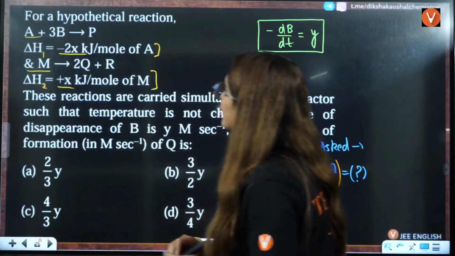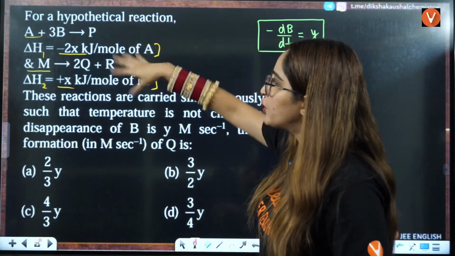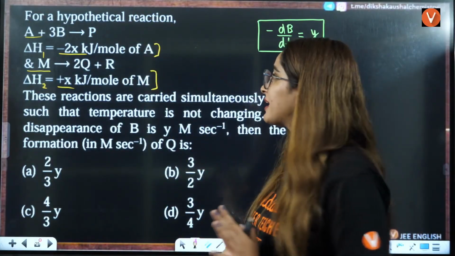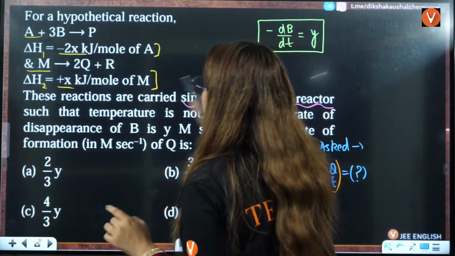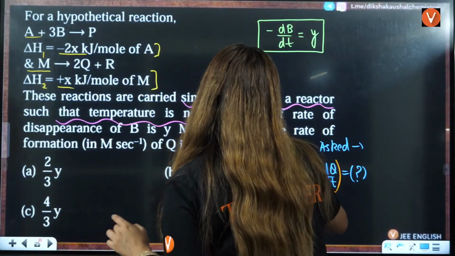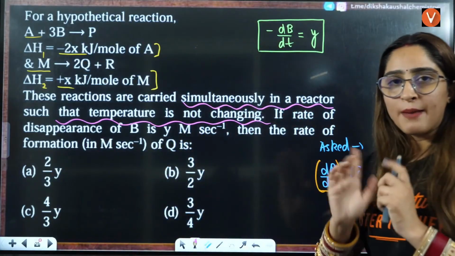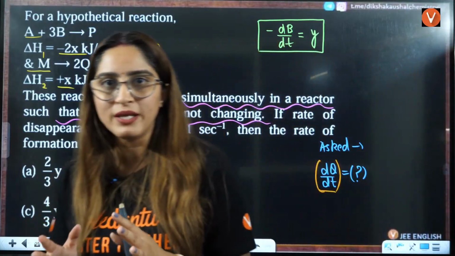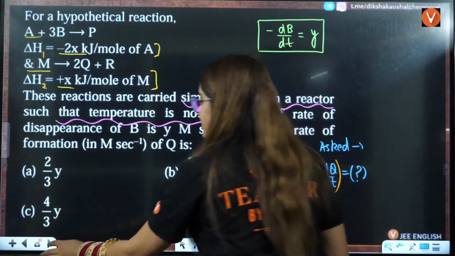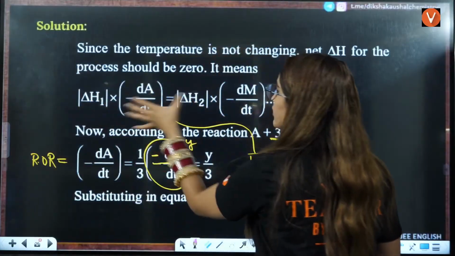Firstly, what you need to understand is that delta H1 and delta H2 are given to you. They have specially given that the reactions occur simultaneously in a reactor such that temperature is not changing. Temperature not changing means they both have equal enthalpies, so you should know how they are equal to each other.